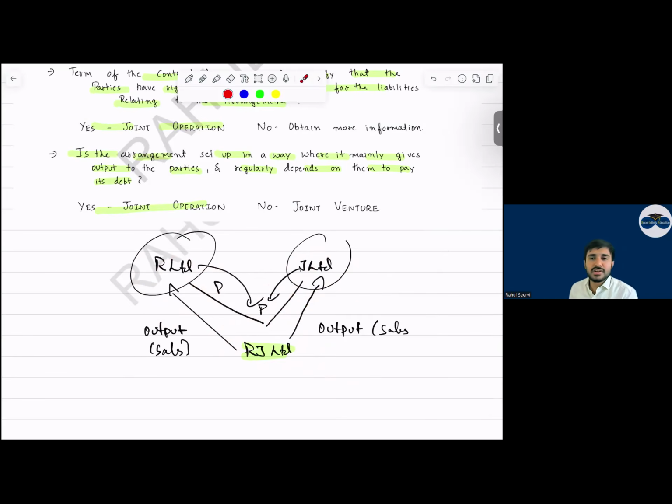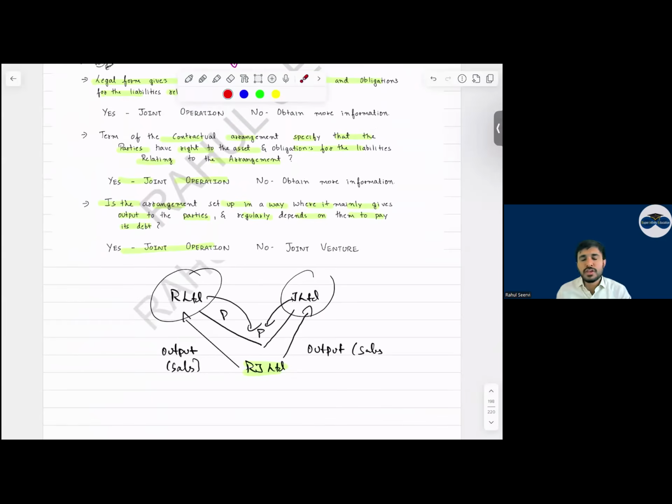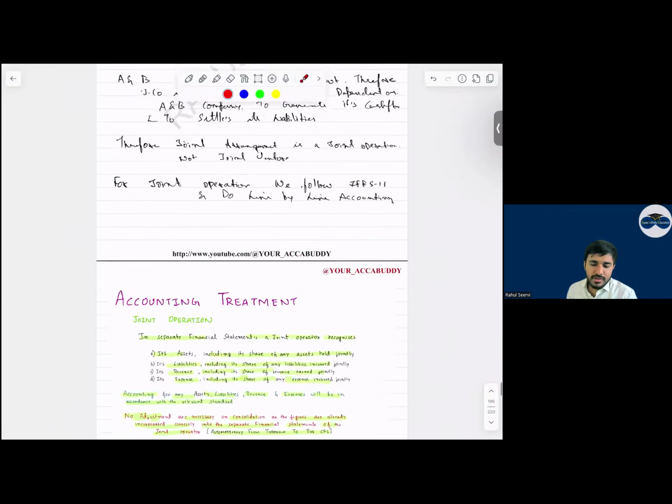Joint operation, joint venture classification. If the new company is dependent on both the entities, then we say it's a joint operation, not a joint venture, even though it's a separate legal entity. Yes, sir. So with this, I hope the joint operation, joint venture is clear. So one question was also clear in class.